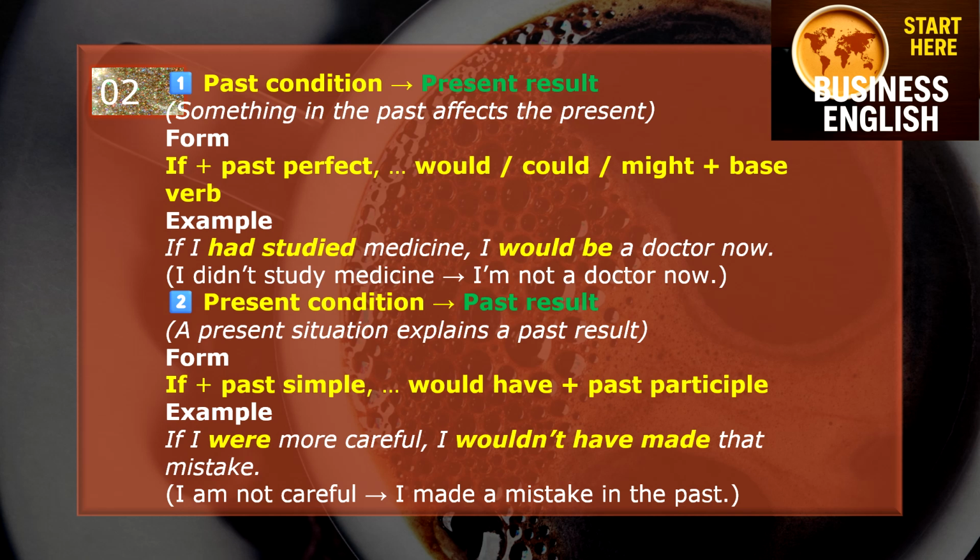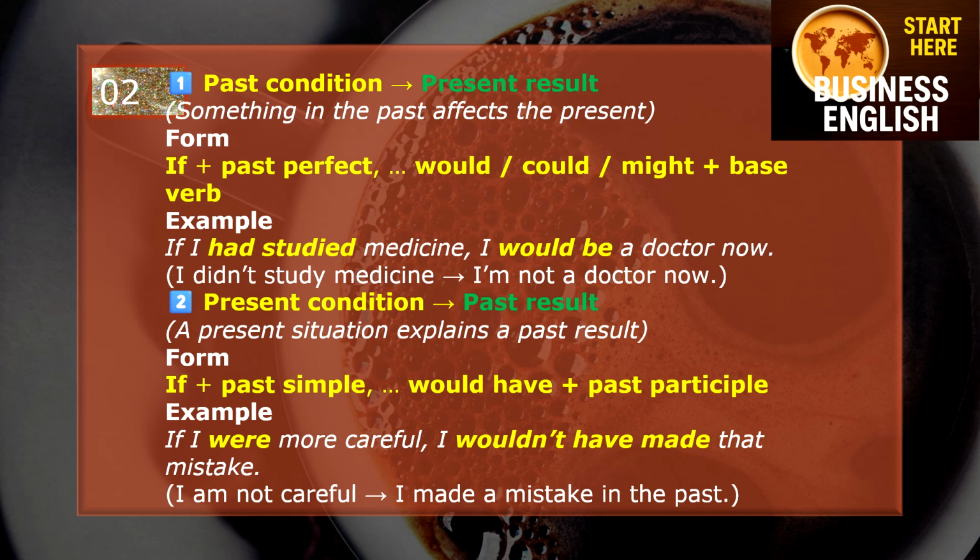So the form will be if plus past perfect, would, could, or might plus base verb. Example: If I had studied medicine, I would be a doctor now. I didn't study medicine, so I'm not a doctor now.